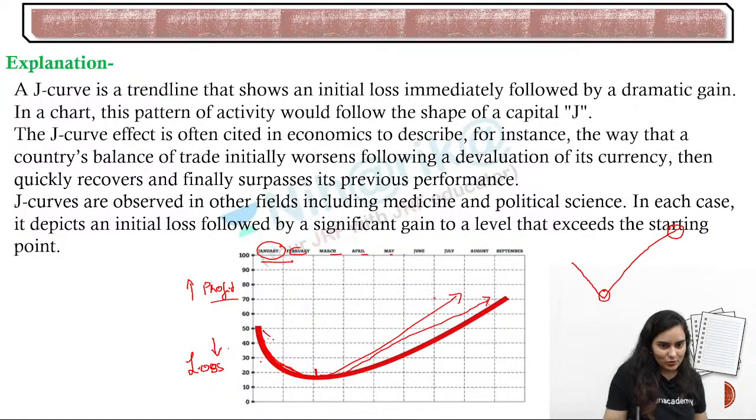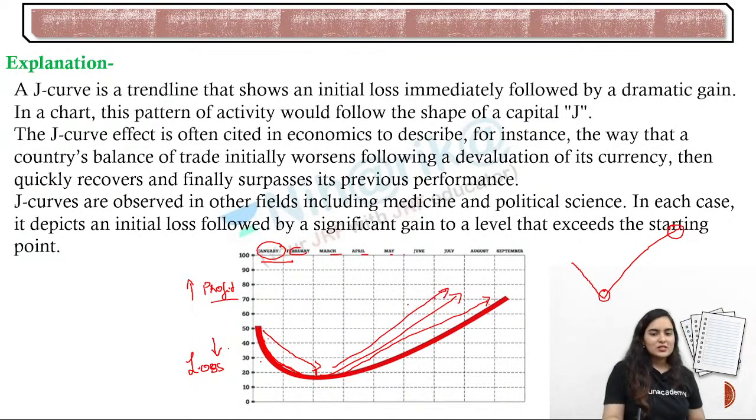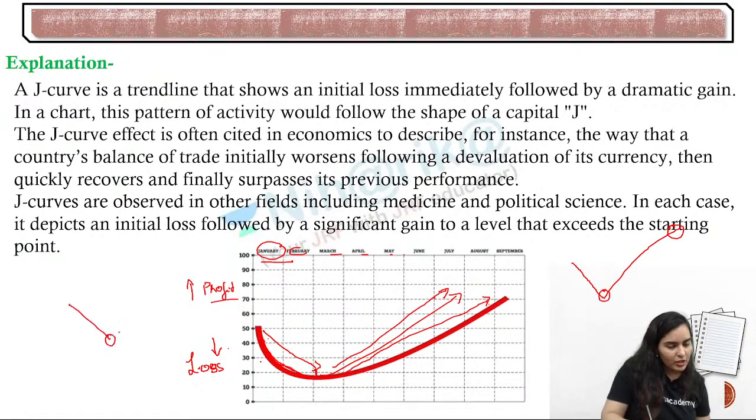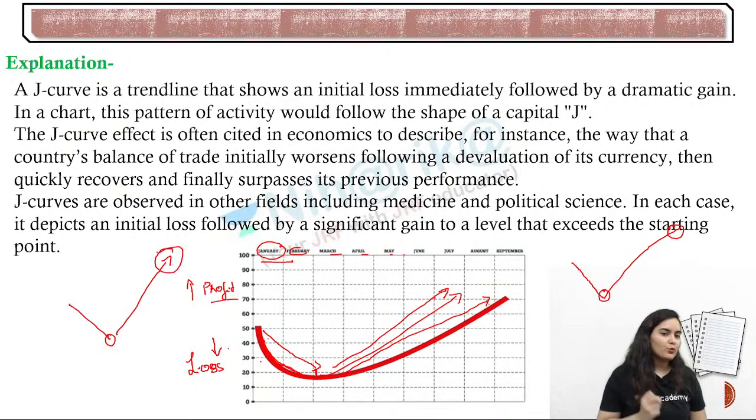So this will be, yes, on the same line. You can see कि देखो यहाँ से यहाँ तक economy is going in loss, the BOT is going in loss. यहाँ से यहाँ तक it is bouncing back, so it is gaining more and more profit. So the deeper the J curve, the more will be the bounce back, more will be the profit. It is the trend line that shows the initial loss followed by the dramatic gain, too much excessive gain.